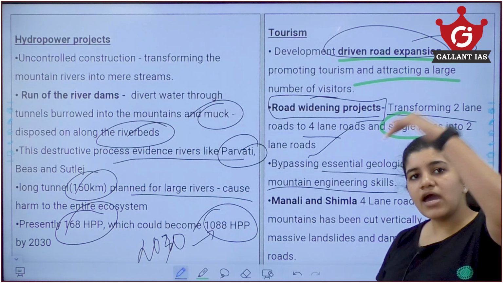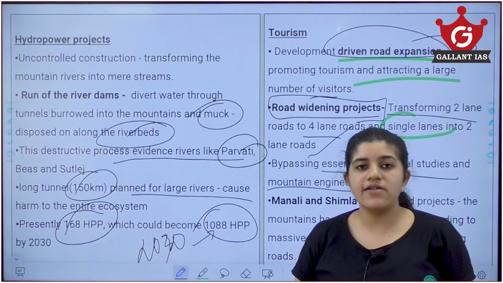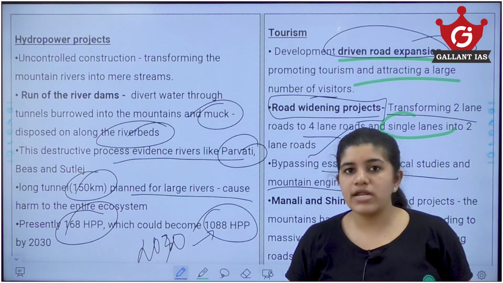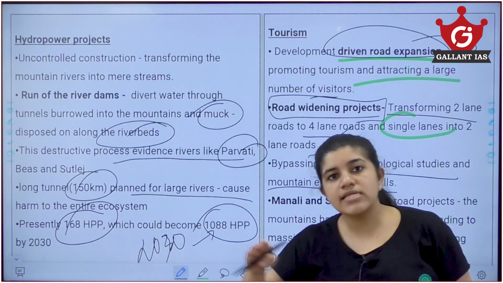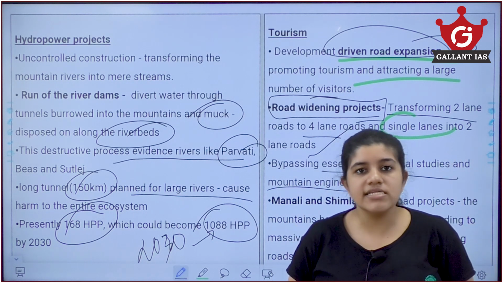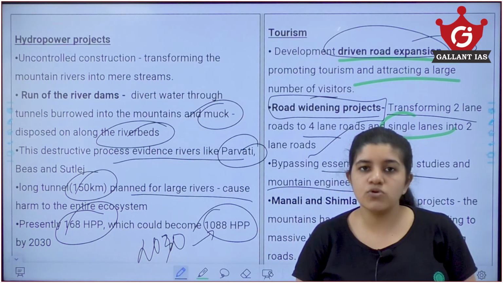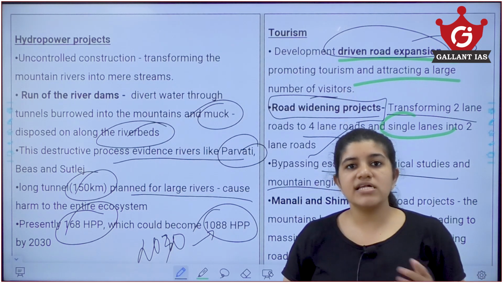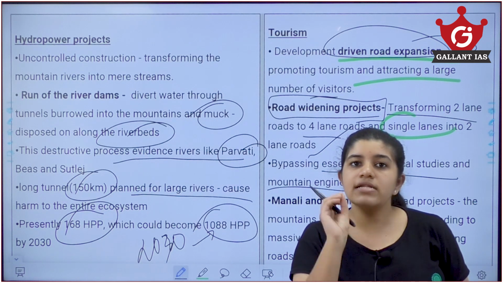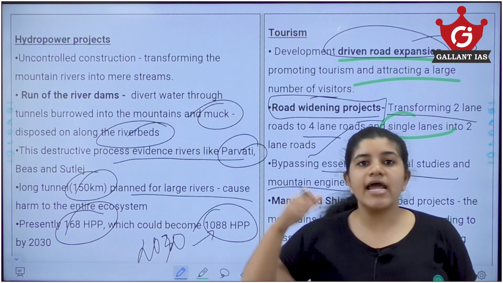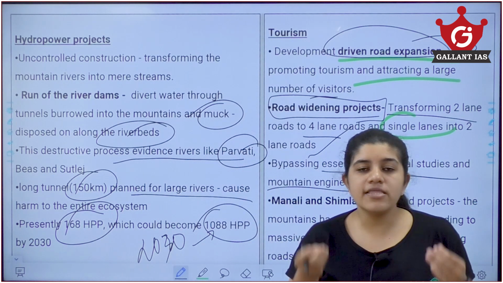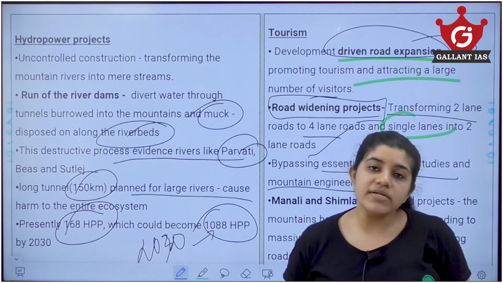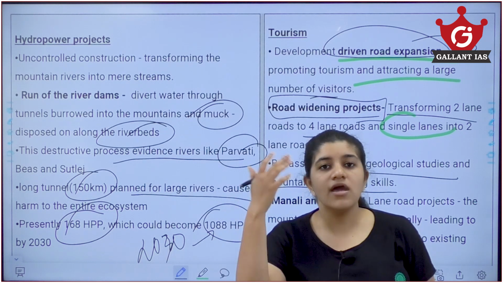So see here, in the traditional way, if we are constructing a road in a mountain, we don't vertically cut the mountain and construct the road. What we do is make a step-like pattern so that there is ecological balance in that area, and the road construction also takes place smoothly. But nowadays they are cutting the mountain vertically, which means it is unstable. Even if a normal rainfall happens there, it tends to cause landslides. The materials are already loose there. Even in a small normal rain, it cannot withstand a landslide. So what happens in the case of heavy rain, avalanche, cloudburst and all?